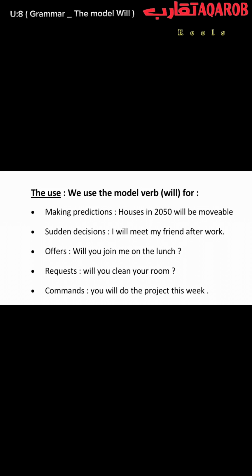The first use is making a prediction. Prediction is to try to guess what will happen in the future. An example for this: houses in 2050 will be movable. Another use: sudden decision. Something I just decided without thinking. For example, I will meet my friend after work. It's a sudden decision.